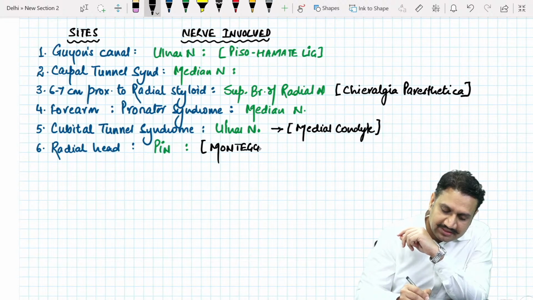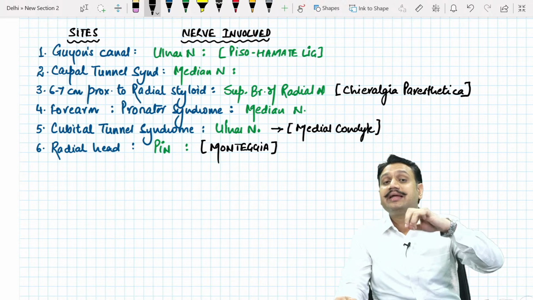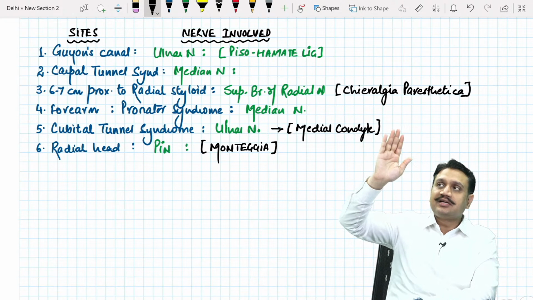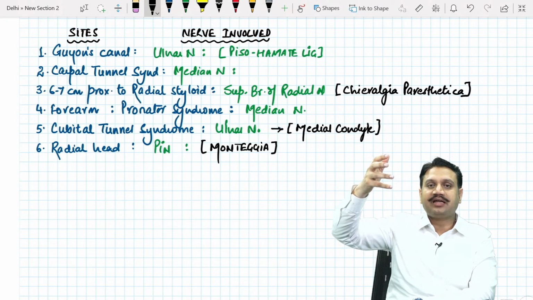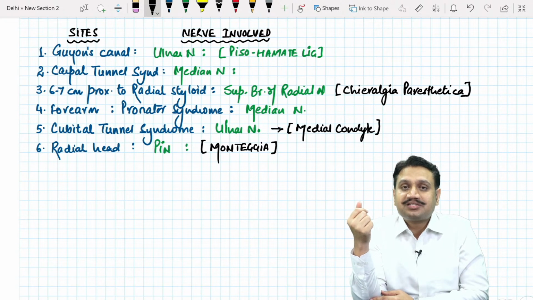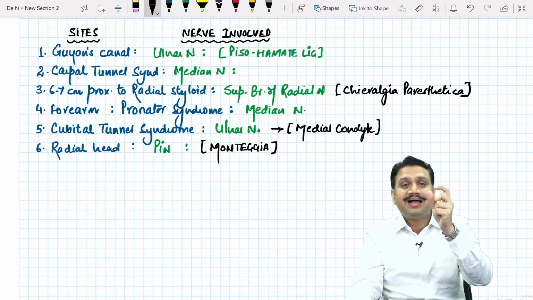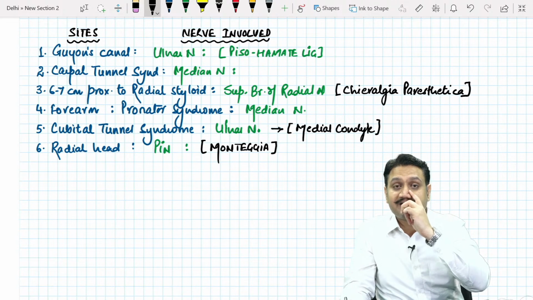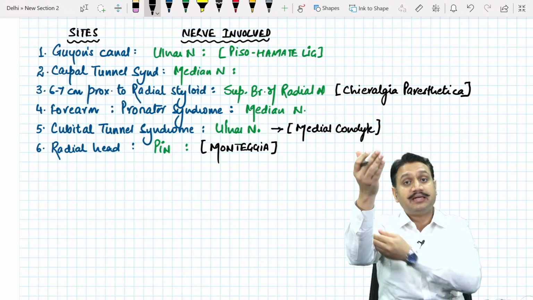Monteggia. In your exams, they can very well ask you this question: a patient after trauma is being evaluated in emergency, and on examination the patient is able to extend the wrist but cannot extend his fingers. What is the most likely site of fracture? The site of fracture can be proximal ulna. Can it be? Yes. Why? Because Monteggia is fracture of the proximal third of the ulna with dislocation of the proximal radioulnar joint, the radial head, and the radial head will impact the PIN. So never get confused in the exam. It is the Monteggia fracture which can very well involve the PIN. It happens in the exam. The medial bone getting a fracture, why can it involve the PIN? Because of Monteggia.